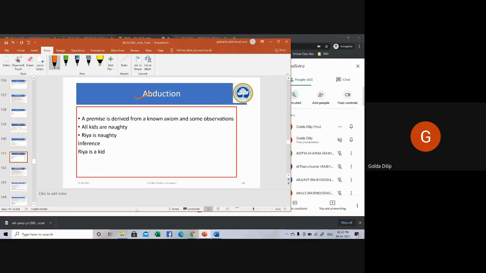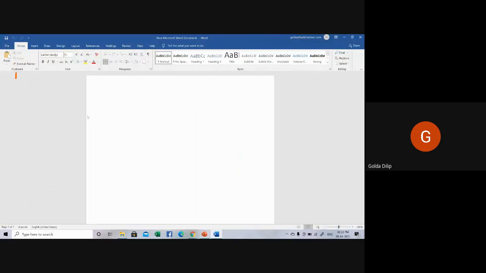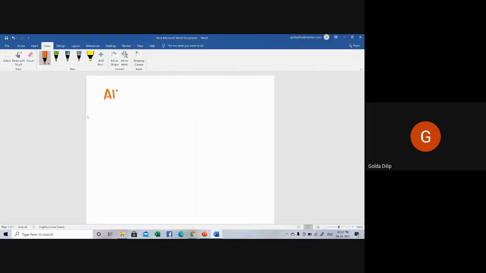Coming to another example, let me take this. All mangoes are fruits: mangoes implies fruits. This is my first sentence.